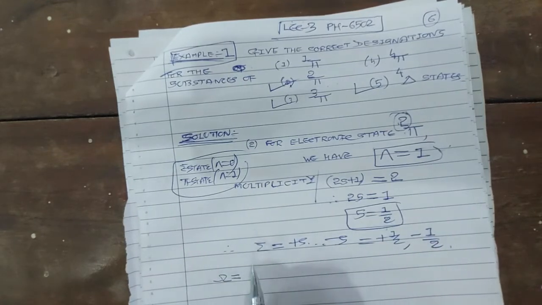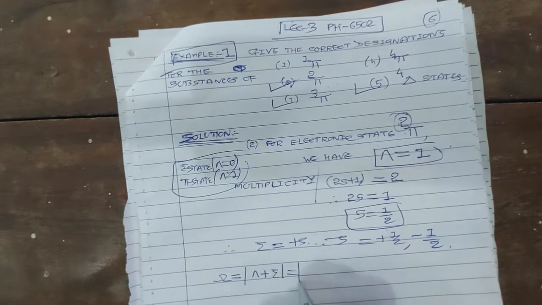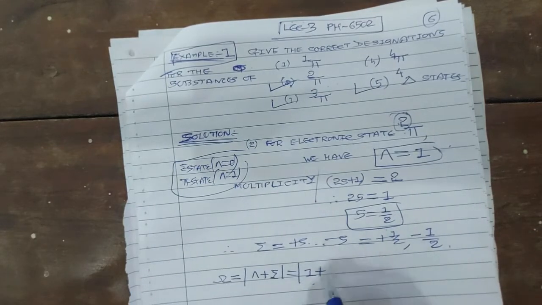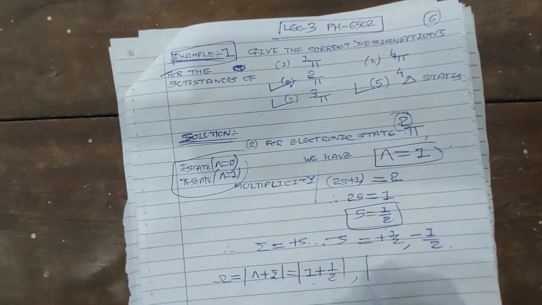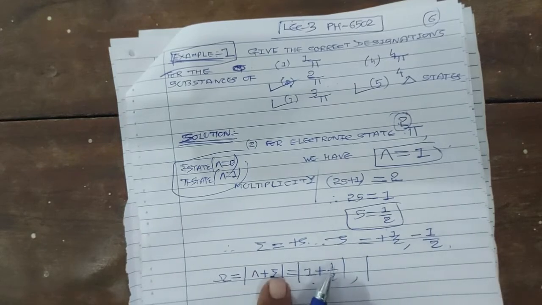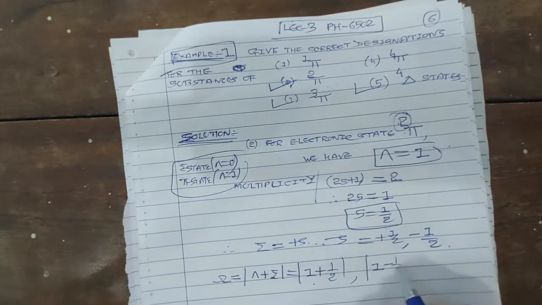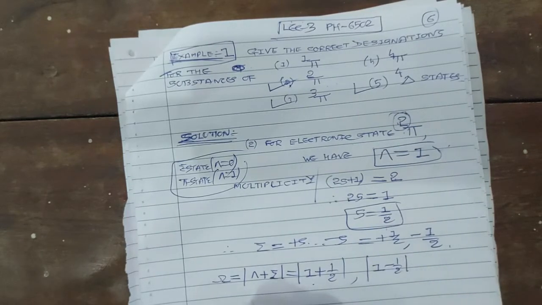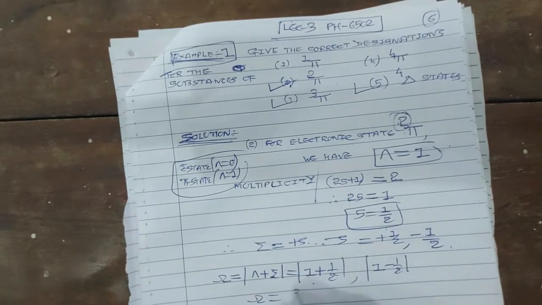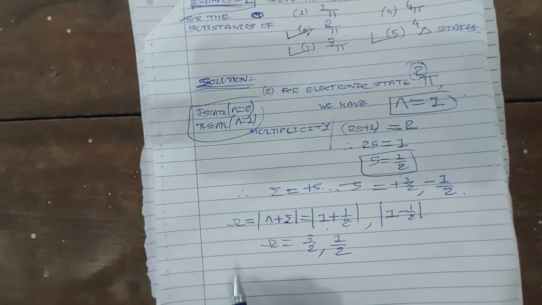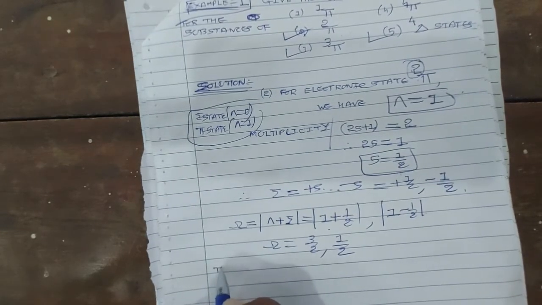Now the total quantum number omega is the algebraic sum of lambda and sigma. Lambda is 1 and sigma is 1 by 2. The second value of omega will be lambda plus sigma, where lambda is 1 and sigma is minus 1 by 2. So we have two values of omega: 1 plus 1 by 2, that is 3 by 2, and 1 minus 1 by 2, which is 1 by 2.